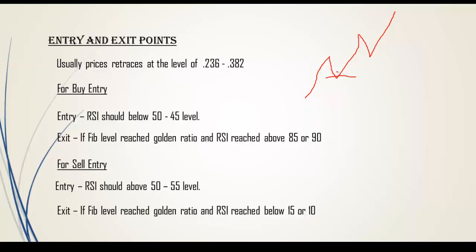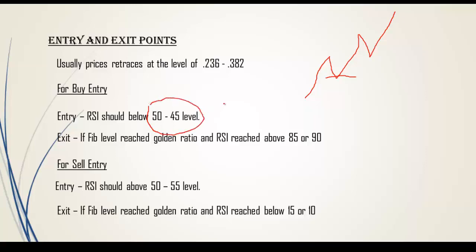This is one confirmation. Then you have to check the RSI level. This is one of the very important indicators, called the RSI indicator. The RSI signal should be below the 50 to 45 level.